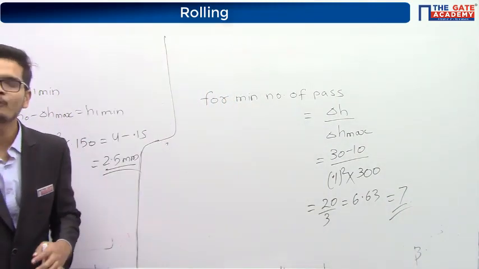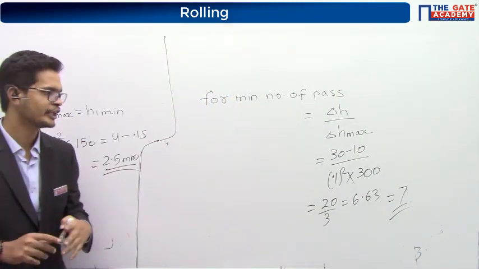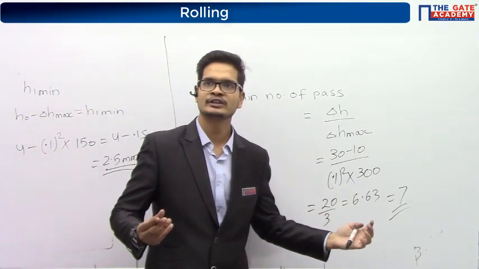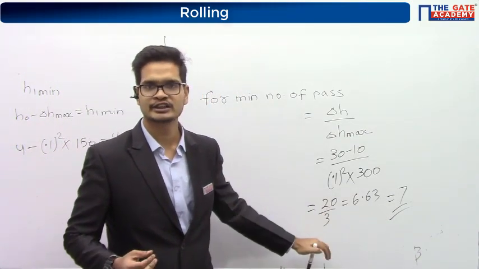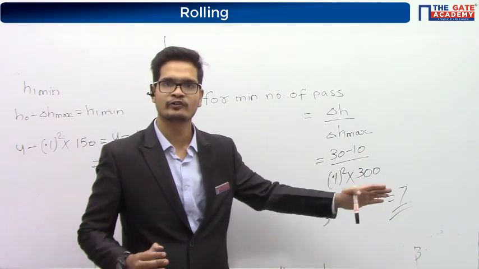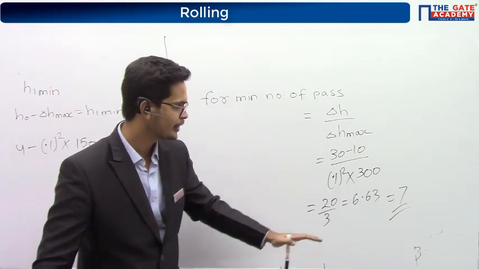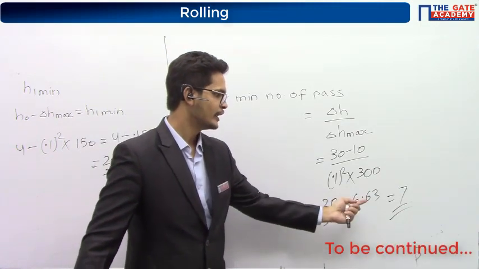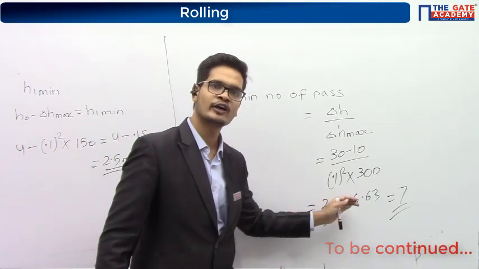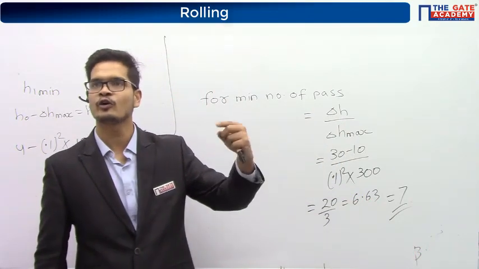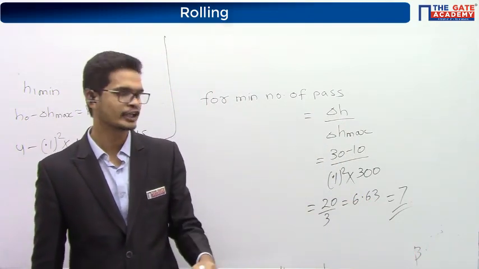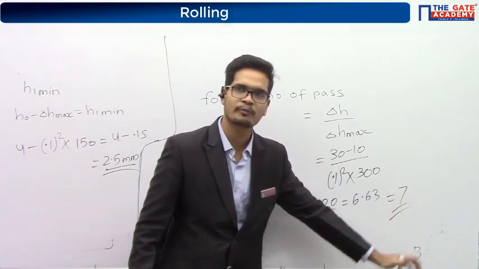Danish, we are not approximating it. Approximating means if it is 6.4, you take it as 6, and if it is above 6.5, you take it as 7. This is not approximating. What I am saying is, it is greater than 6, right? So even after the 6th pass, you have to go for the next pass. Therefore, the total number of passes you have to take is 7.